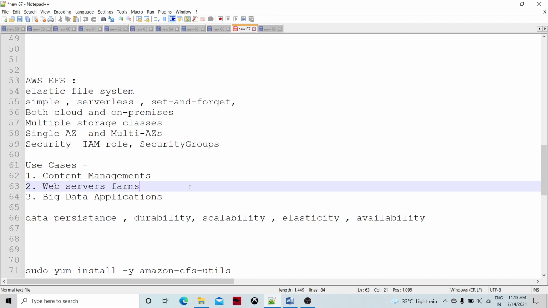Similarly, this EFS system is going to be shared among different machines, different nodes. So this structure is very similar to distributed applications. Therefore, the EFS system is very conducive for use in big data applications.